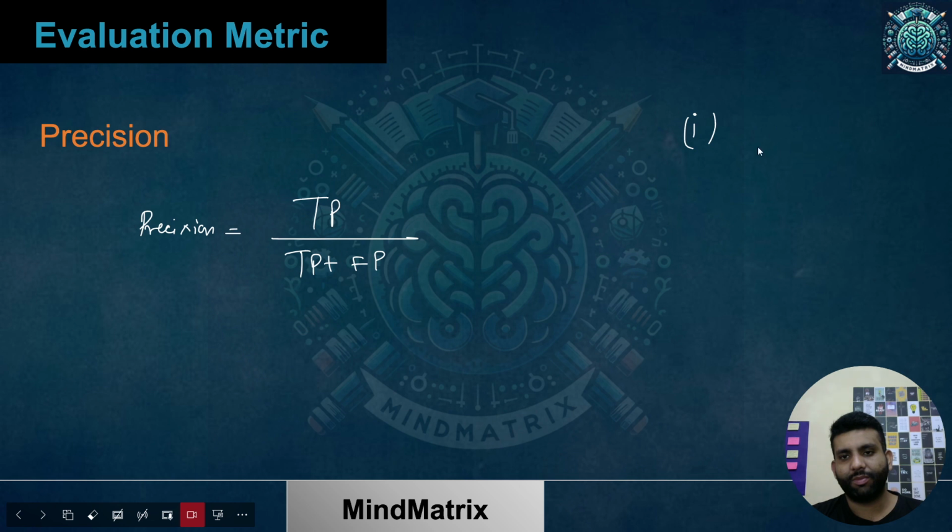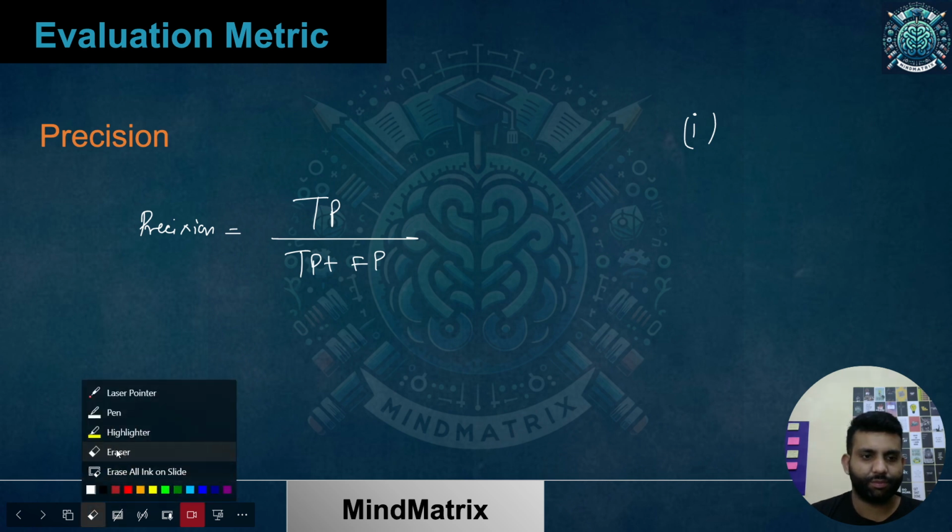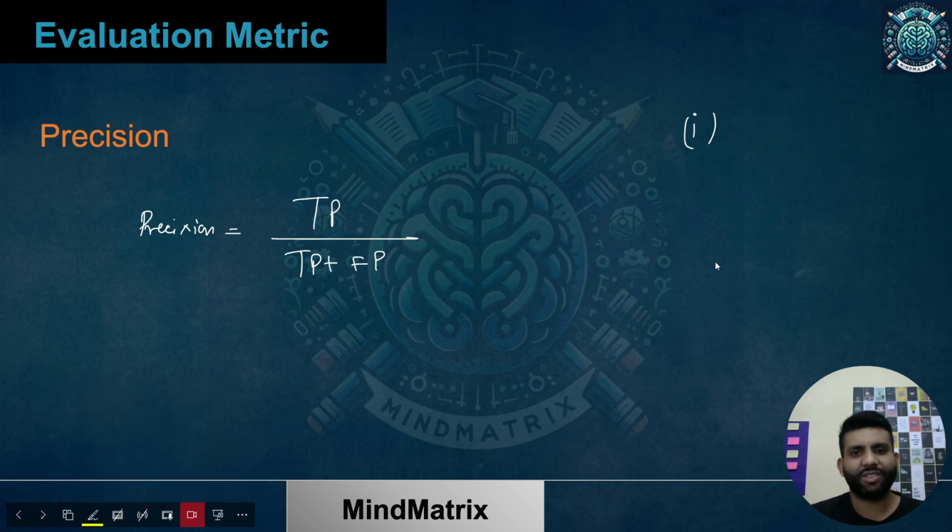COVID detection problem: the positive class will be the person having COVID, the person finding out that he has COVID. Being tested positive means having COVID. So the positive class is having COVID and the negative class is not having COVID.